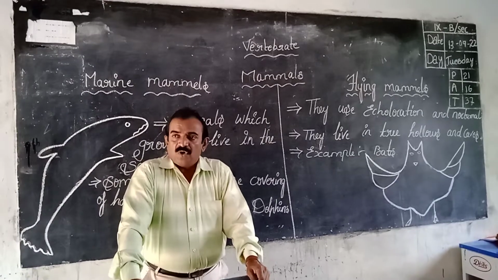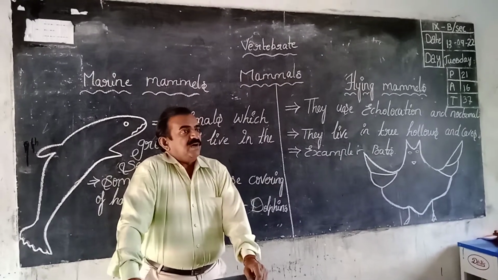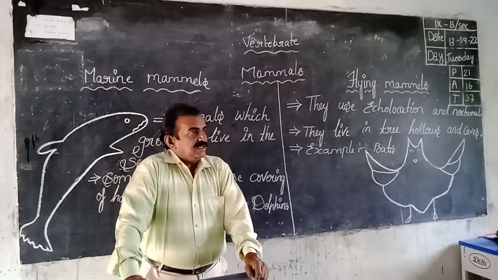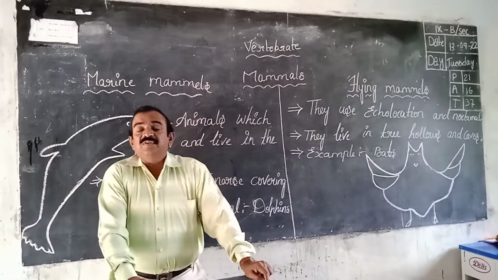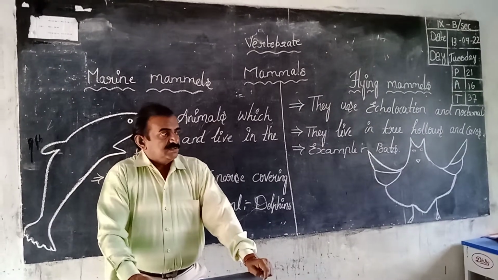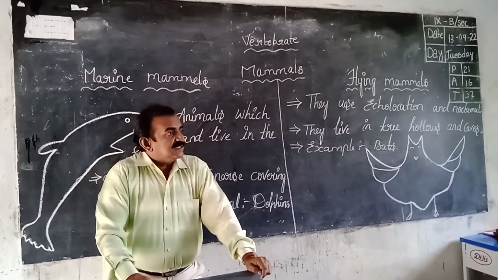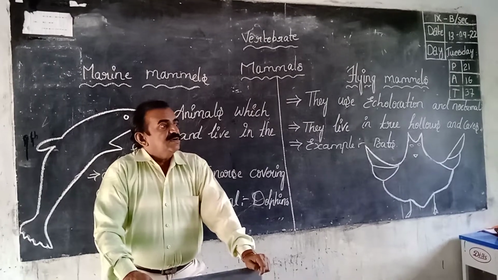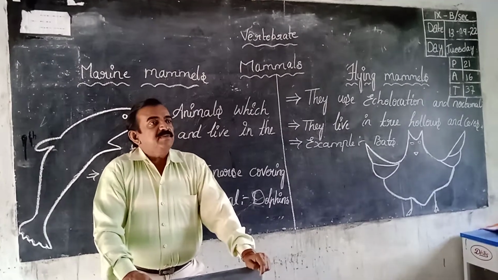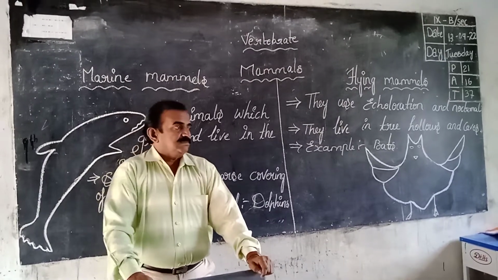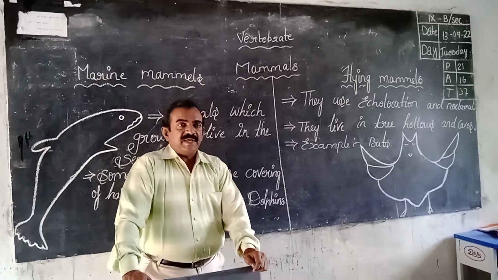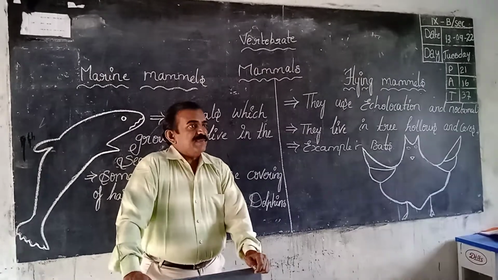Next rodents. And now we are discussing mammals which are living in marine water and mammals which fly in the air. Marine mammals and flying mammals. Today we are discussing characteristics of flying mammals and mammals living in marine water. Marine means sea water.